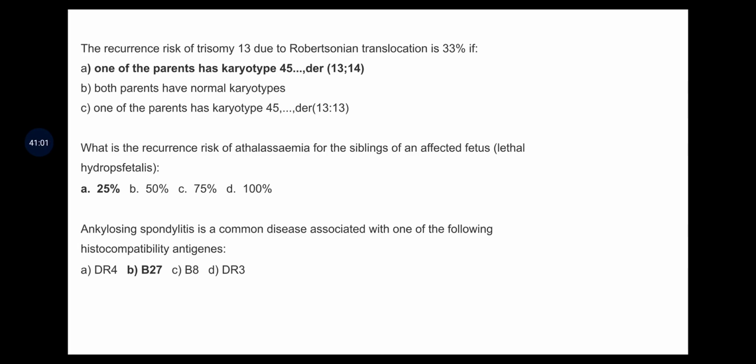Next, the recurrence risk of trisomy 13 due to Robertsonian translocation is 33% if one of the parents has karyotype 45. This is all related to human genetics, they can ask it in CSIR, so I am just discussing it, not that important. The recurrence risk of thalassemia for the sibling of the affected fetus is 25%.